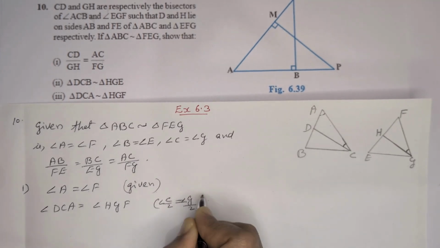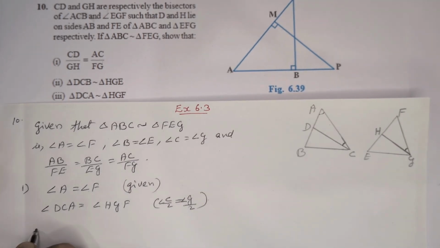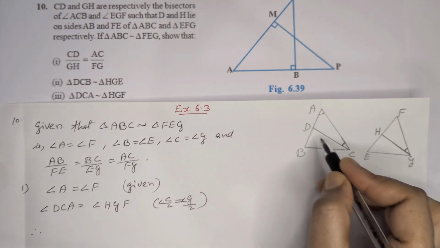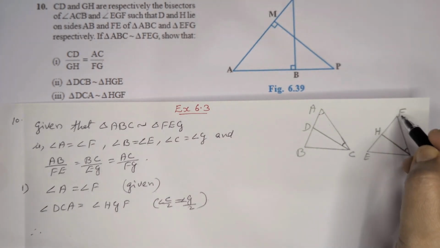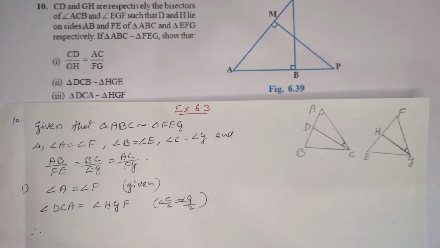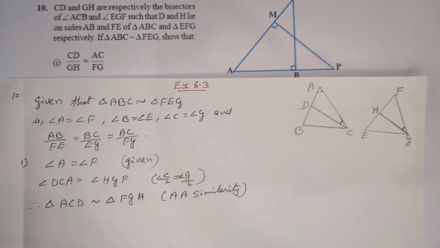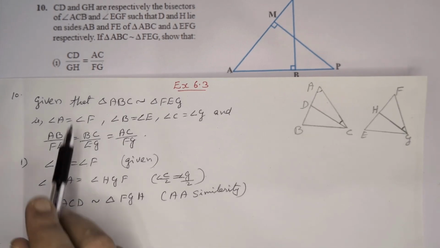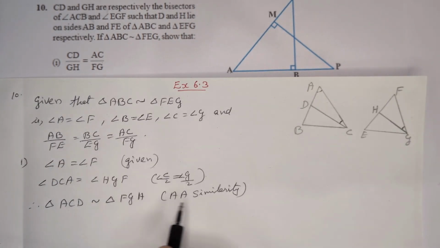From these two we can write these two triangles ACD and FGH are similar by AA similarity. From that we can write the first answer.